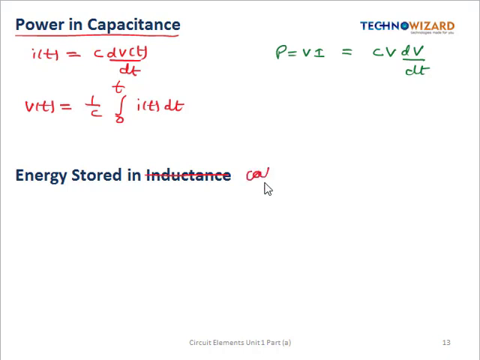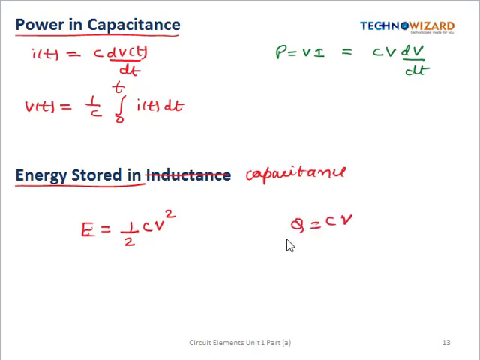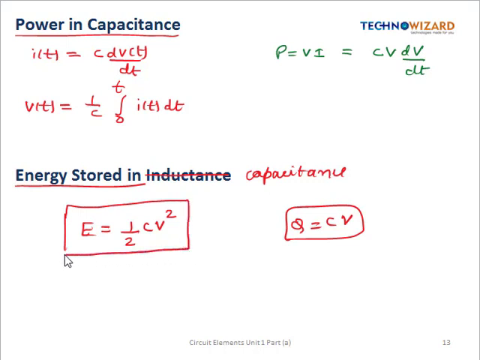Okay, this is capacitance because we are talking about the capacitor. So the capacitor stores the energy in the form of an electric field, and the amount of energy stored in the capacitor is given by half of C V square, and Q is equal to C into V. This is also the relation. Okay, these are the two formulas, and for an ideal capacitor the power dissipation will be 0 watt.